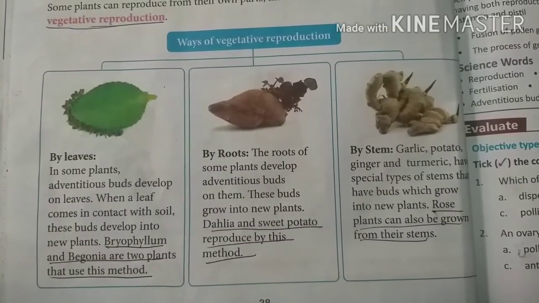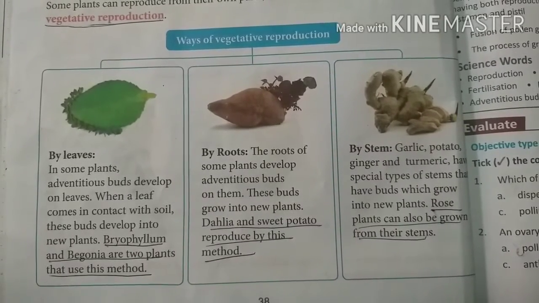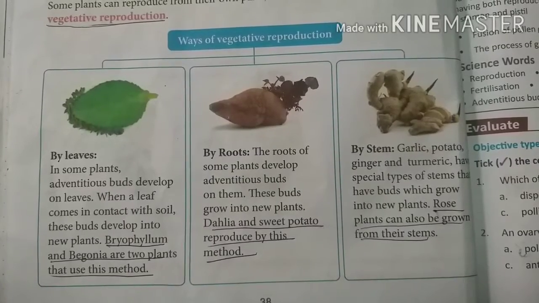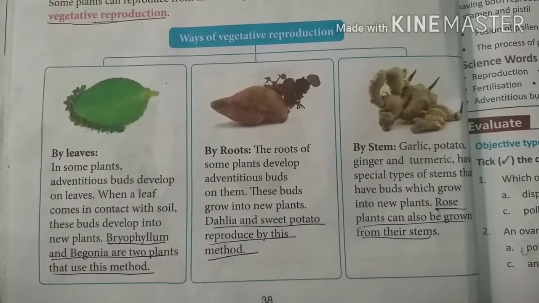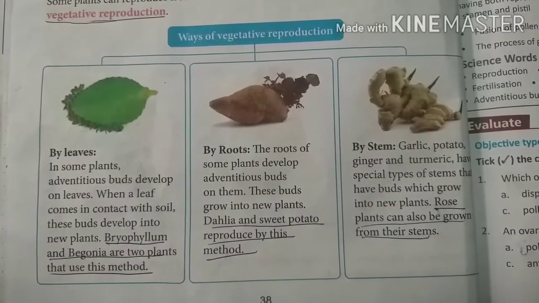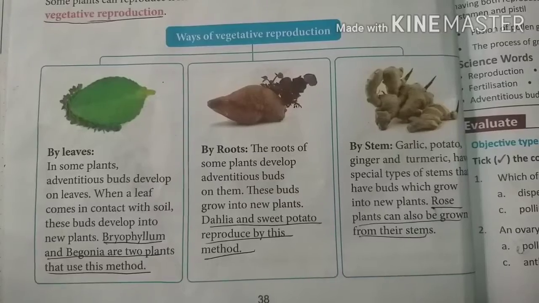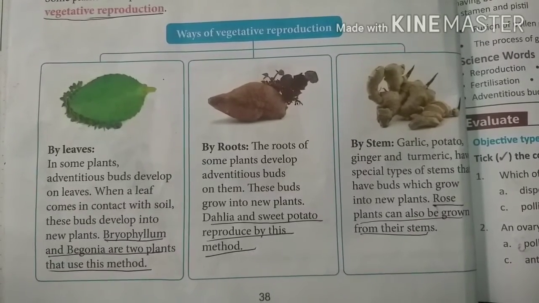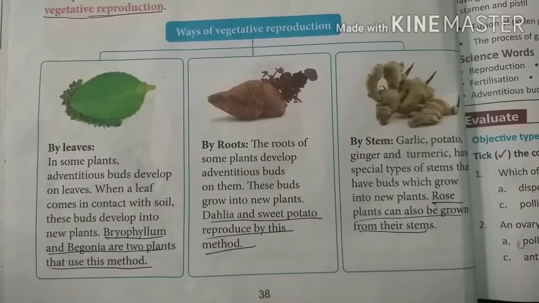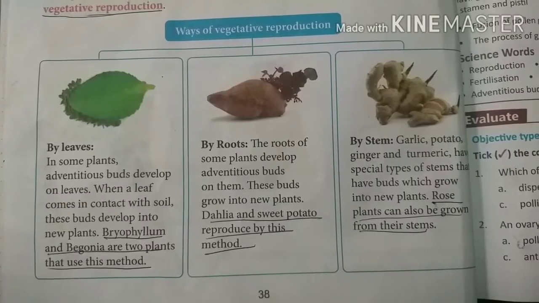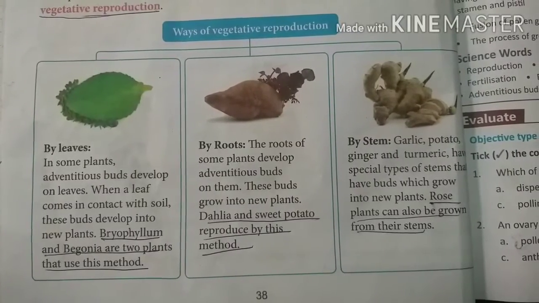Now second, I have underlined by roots. So which plants grow by roots? The roots of some plants develop adventitious buds on them. So which plants develop adventitious buds? Dahlia and sweet potato reproduce by this method. Which plants? Dahlia and sweet potato. They produce adventitious buds on their body, so they can grow by roots.